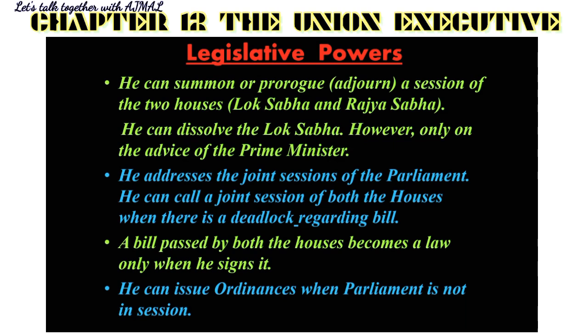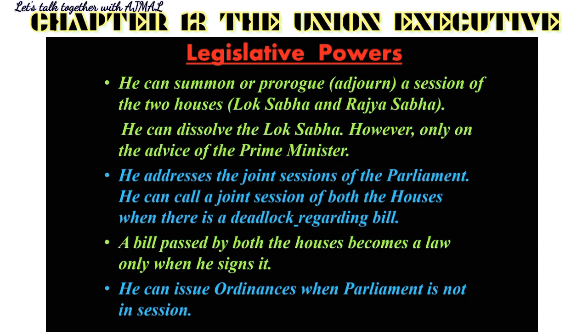The next is that a bill passed by both the houses becomes a law only when he signs it. So again, just like we studied, a bill has to pass by the majority in both the houses and then it goes to the president. Only after the president has signed it will it become a law.